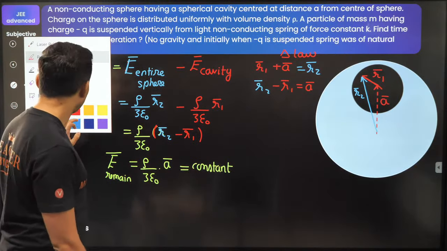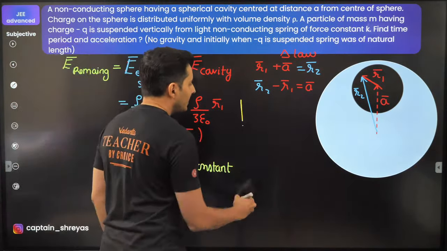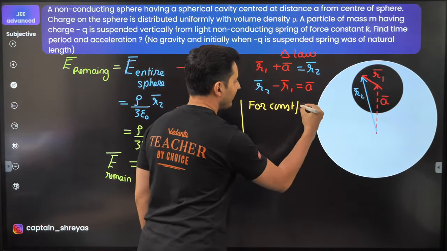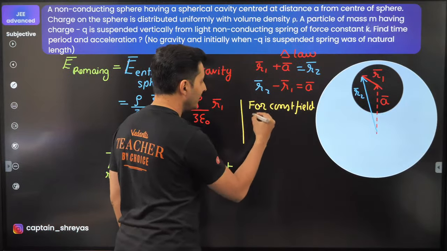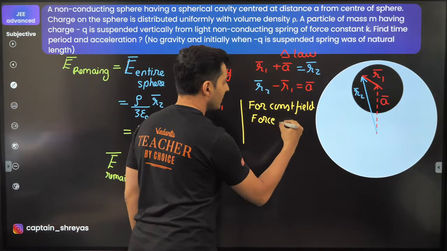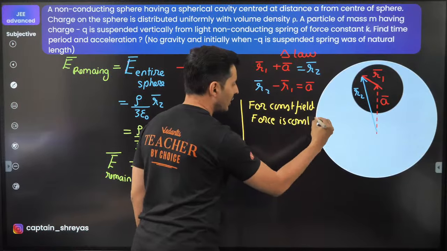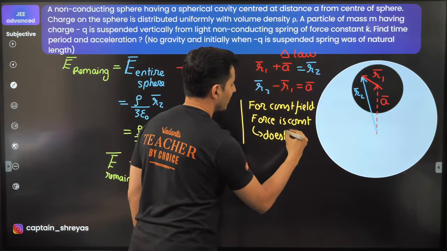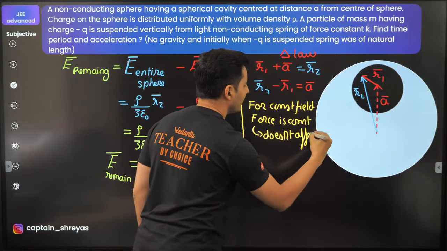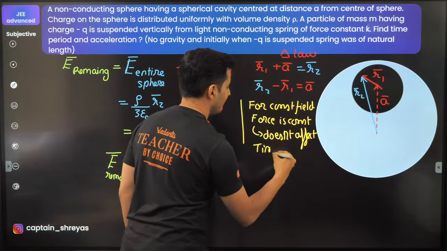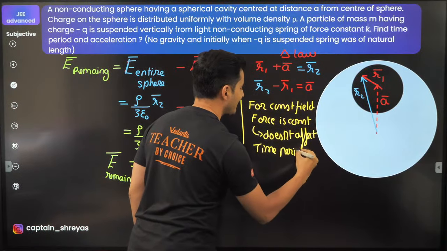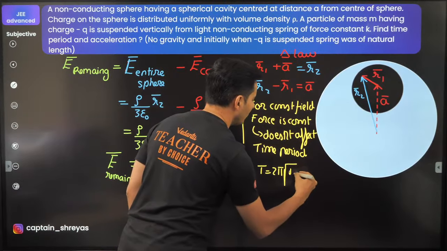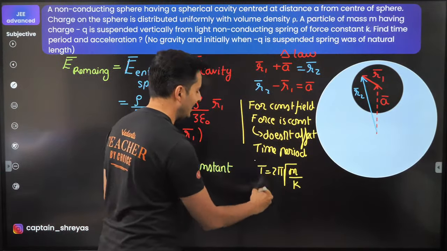Observe now carefully. For a constant field, even the force is constant, and constant force doesn't affect the time period. That's it. As simple as that. So essentially the time period will be 2 pi under root m by k. That's it. That's the answer, guys.